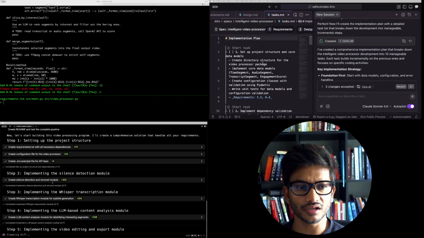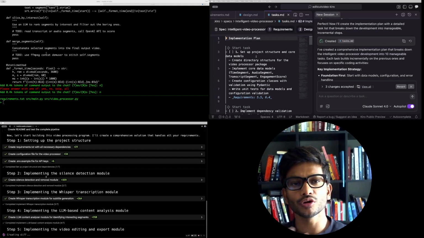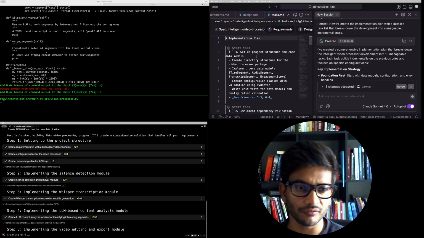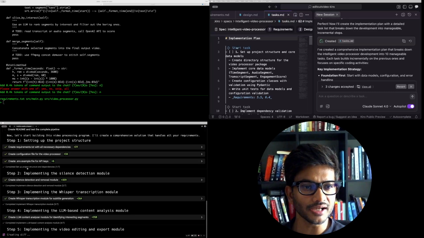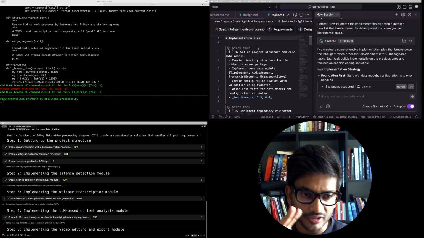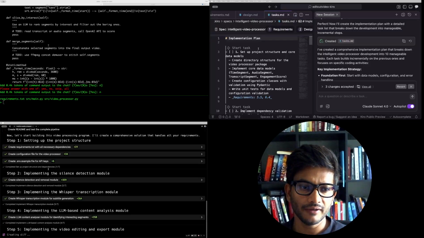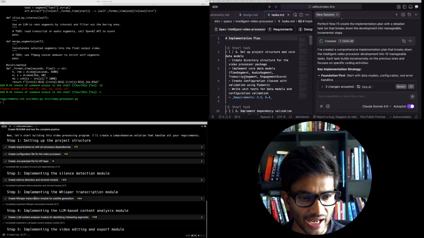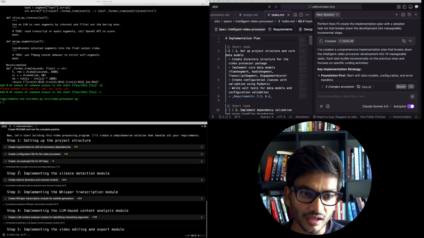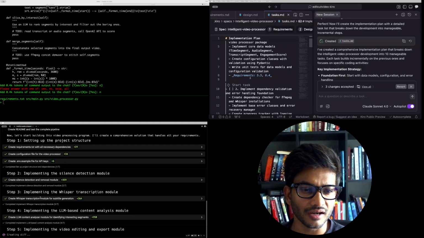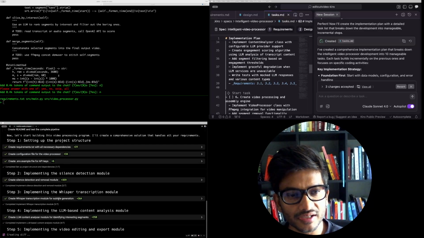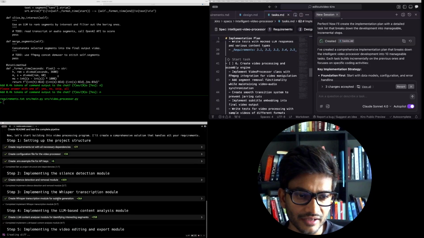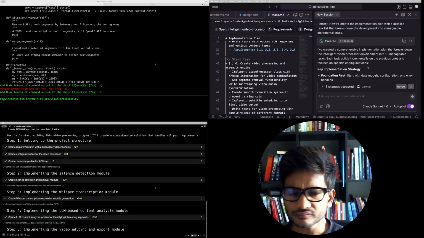If you just click on tasks.md, you will see that this is the most critical part in the development process for Kiro. At this point in time, Kiro has a list of tasks, just like what Warp had, but this is more user configurable, where I am able to participate in the process and I can tell it that you have to do these things or you don't have to. Now, this task list is quite comprehensive. It also talks about the requirements and a kind of dependency graph as well. So at this point in time, you can go and say that no, do this, but don't do that, and so on.